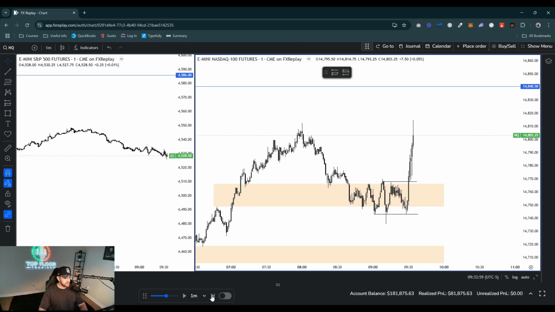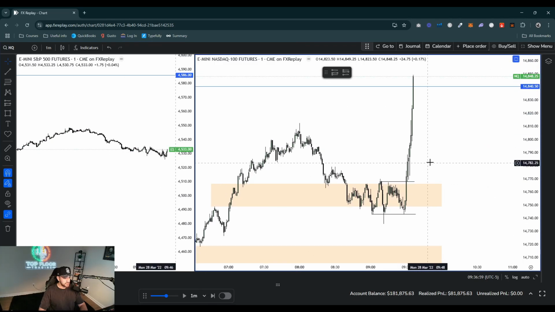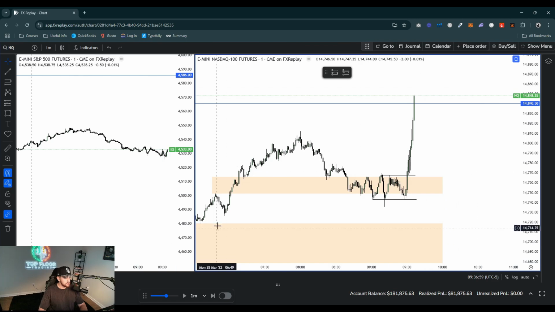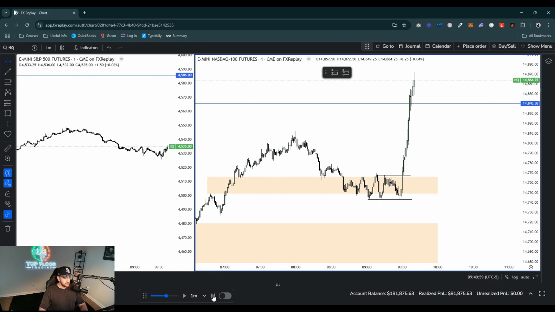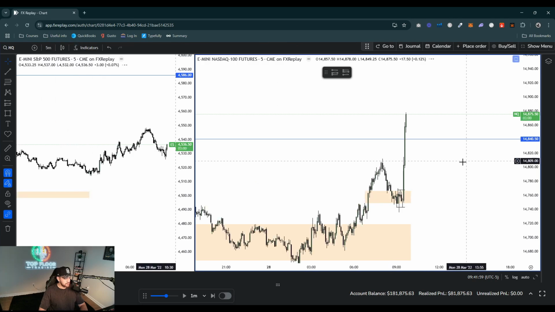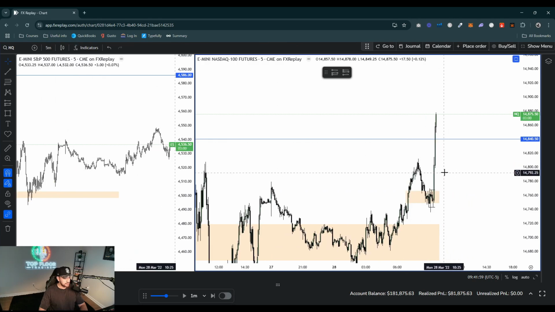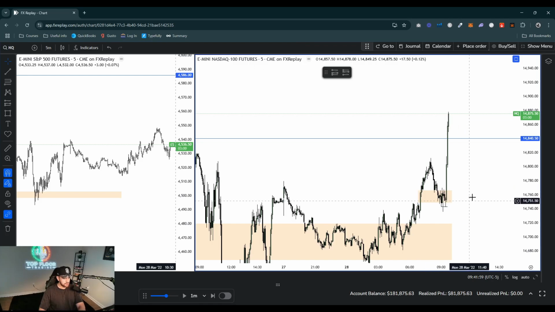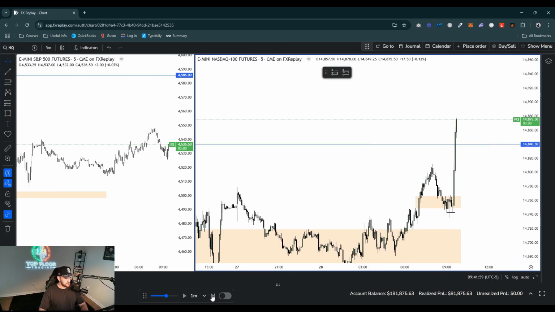So let's fast forward this. Unfortunately, no retracement, but you can see it changed delivery here right at open. It tapped at 9:31, and then it went higher. Okay, so I don't think there's going to be any trade here. Hold on, let me go to the 5 minute. So, let's delete this just so I can make sure where it's at.